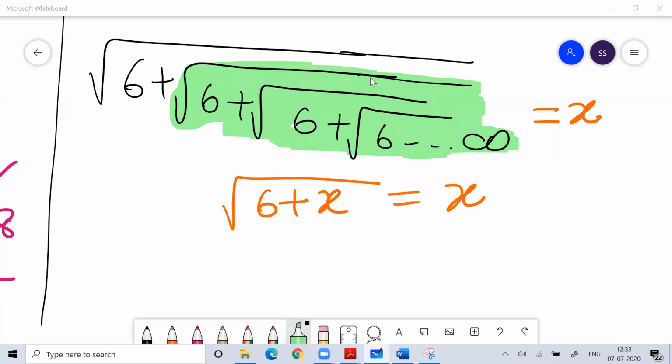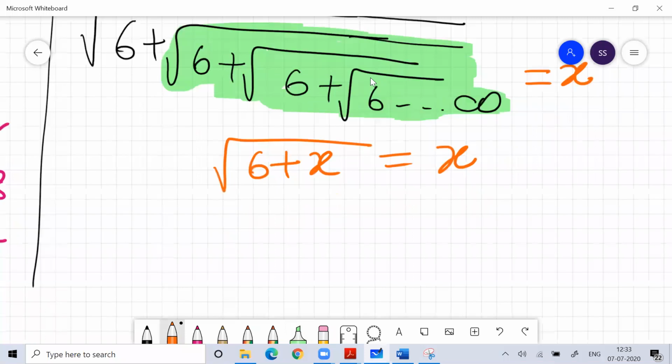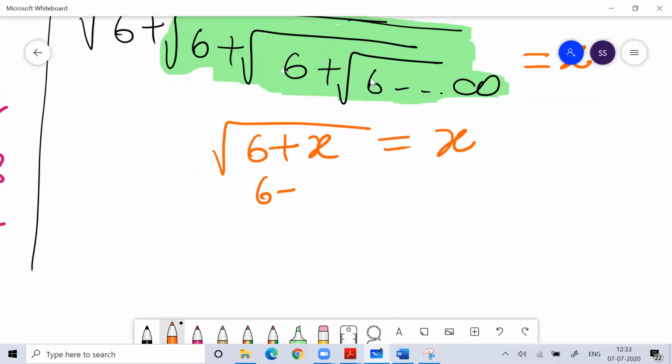Now if you square both sides, I can say 6 plus x is equal to x square. So x square minus x minus 6 is equal to 0.